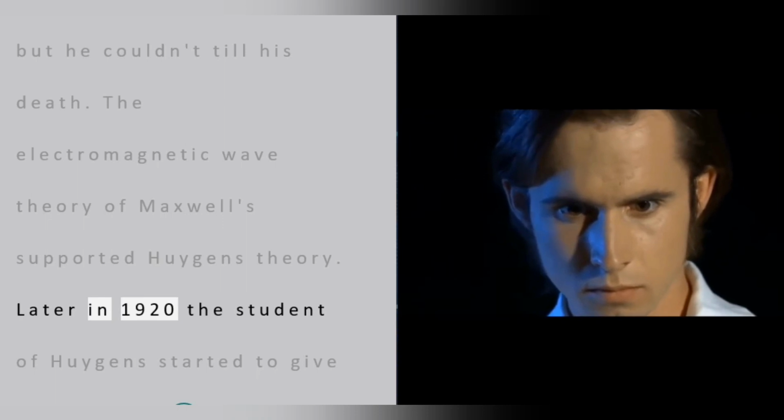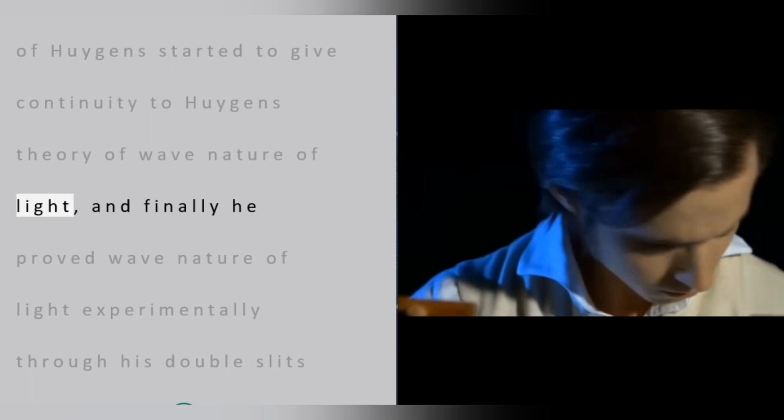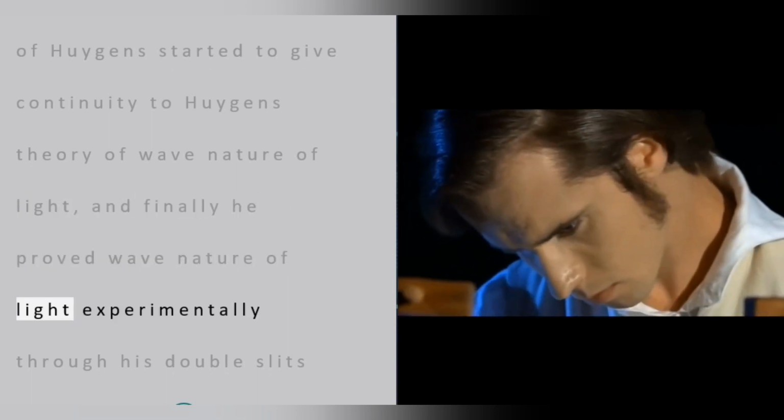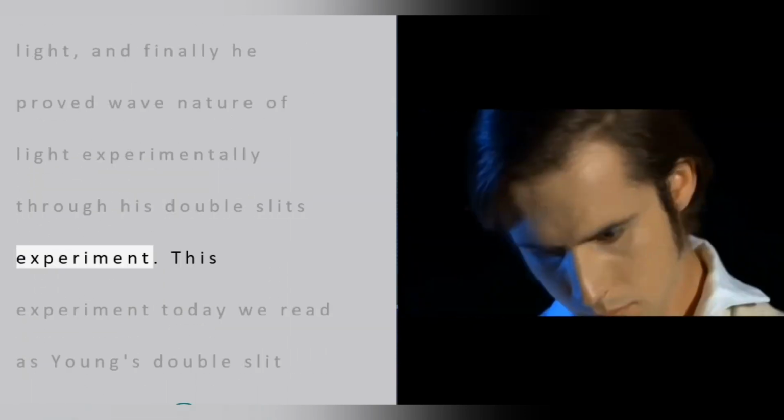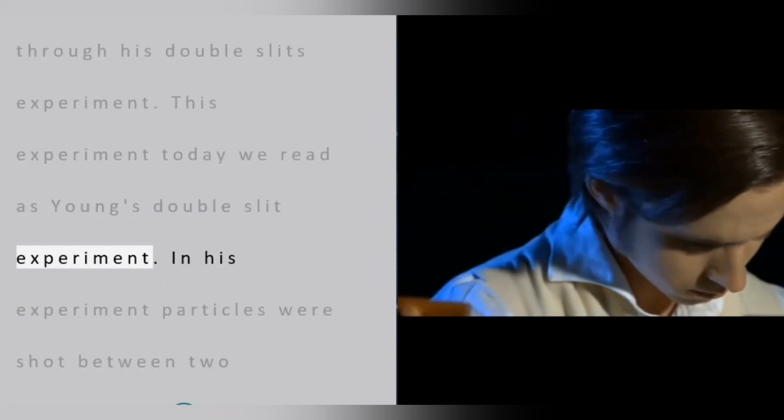Later, in 1920, a student of Huygens started to give continuity to Huygens' theory of the wave nature of light, and finally proved the wave nature of light experimentally through his double-slit experiment. This experiment today we read as Young's double-slit experiment.